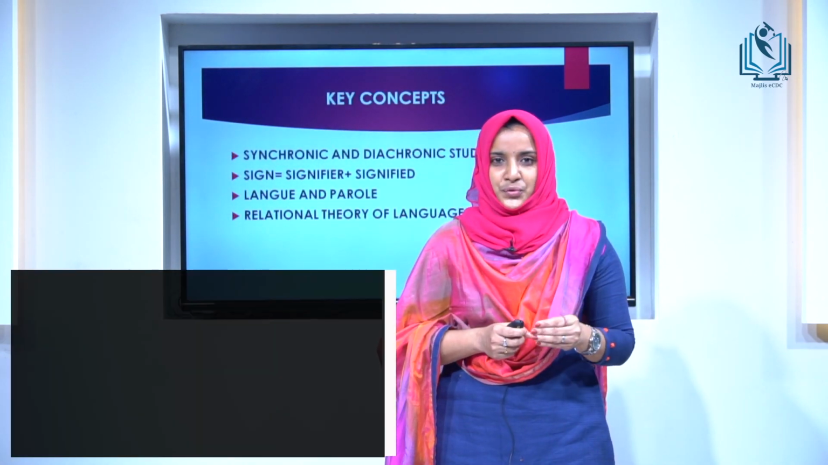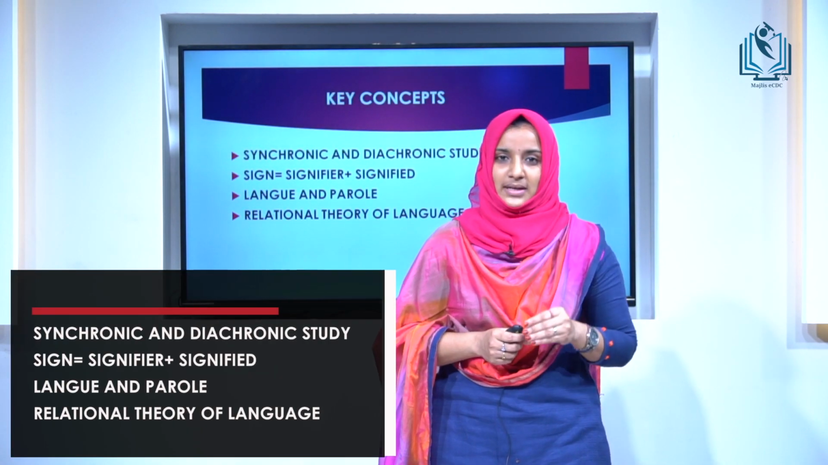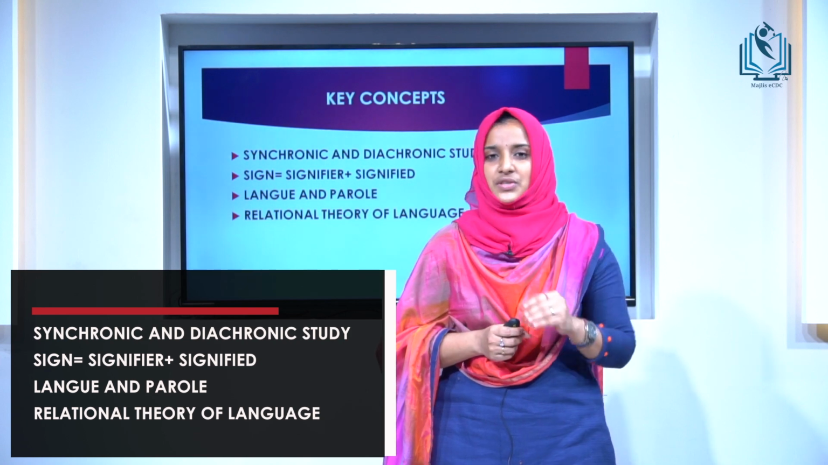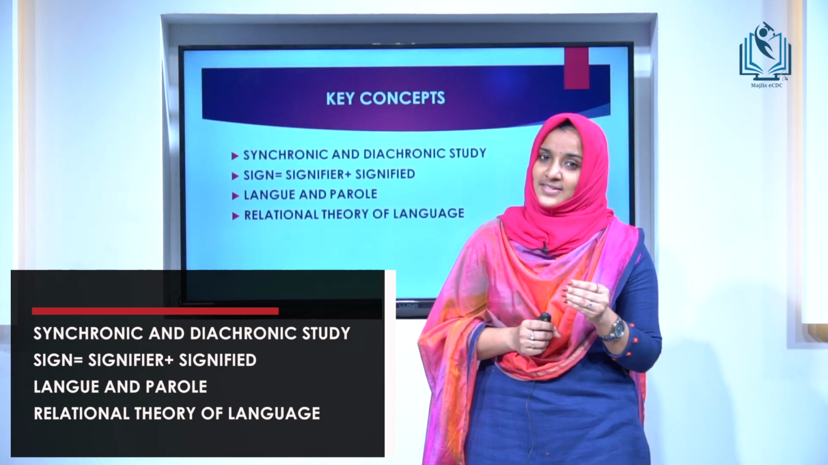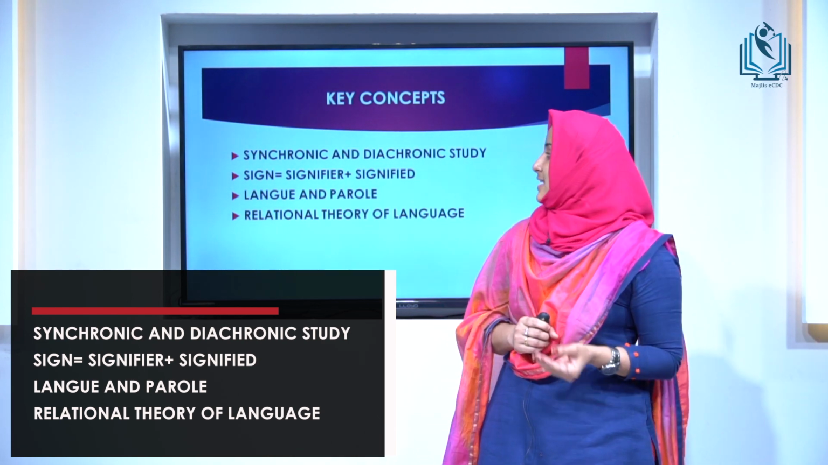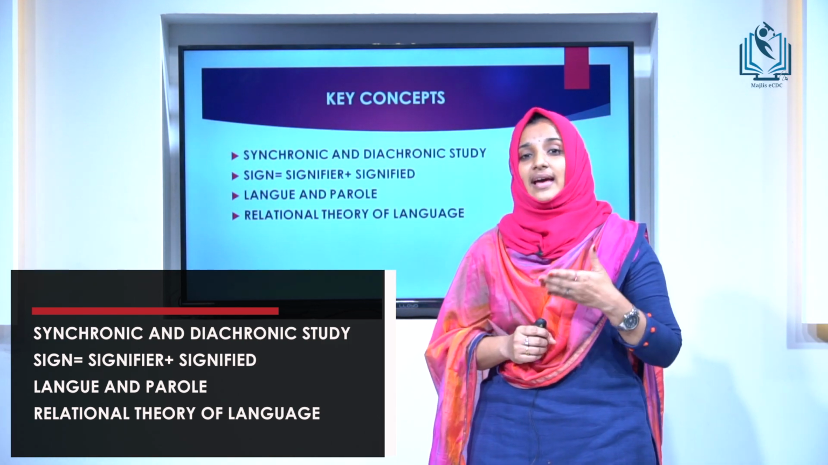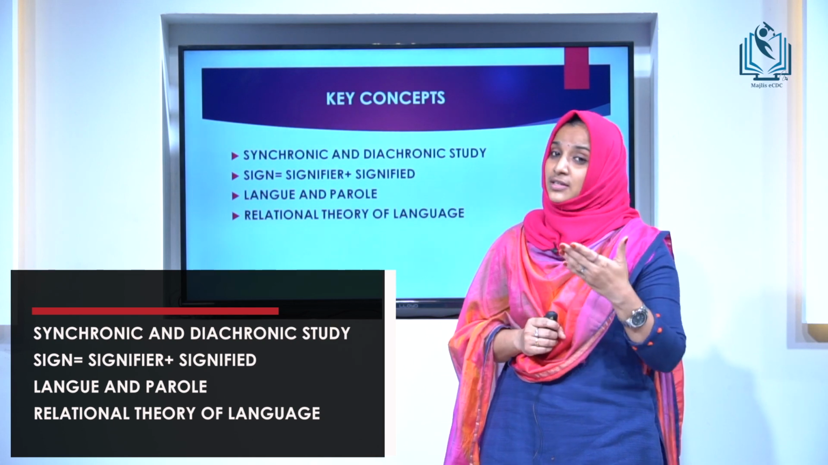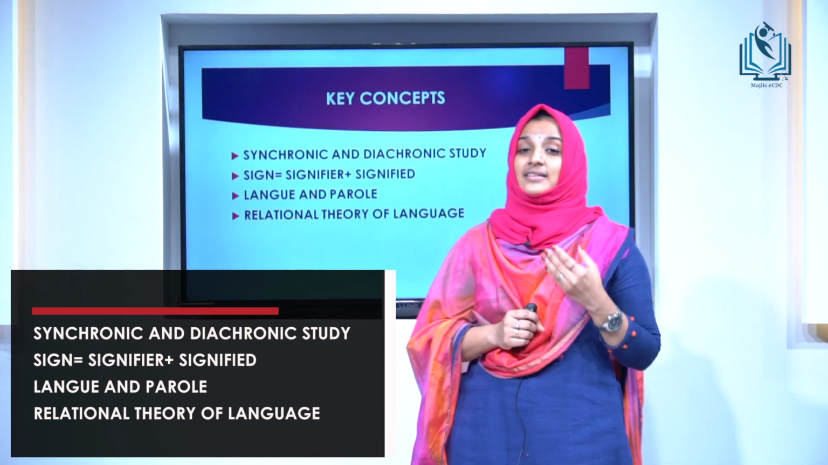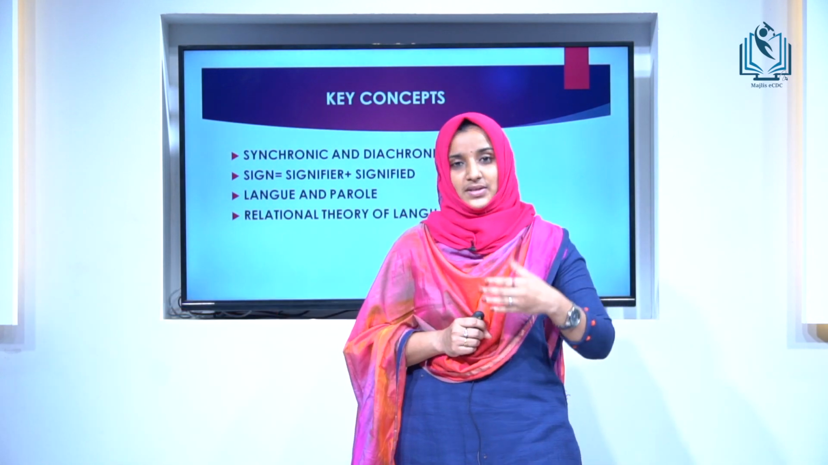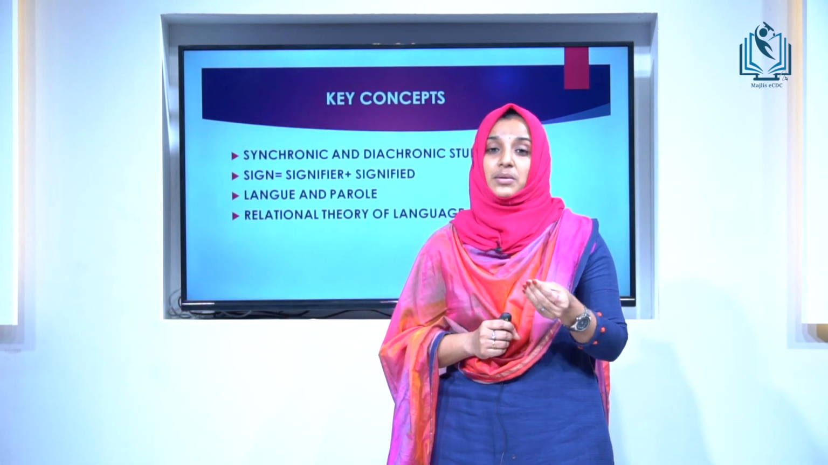Now let's move to the key concepts put forward by Saussure to the field of structuralism. The first one is synchronic and diachronic study. The second one is sign, equal to signifier and signified. The third one is langue and parole. And the fourth one is the relational theory of language. And let us look at it one by one.